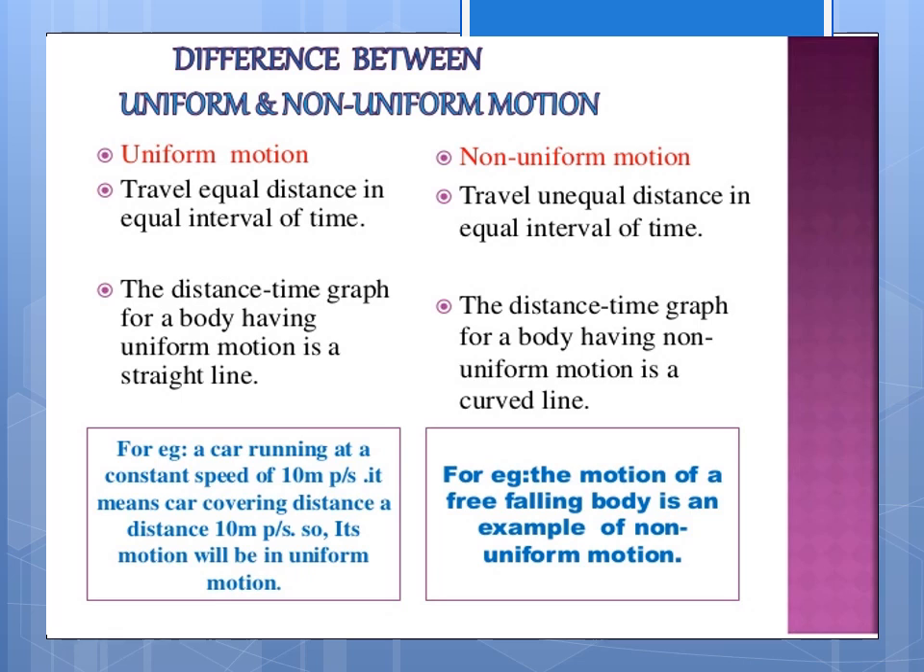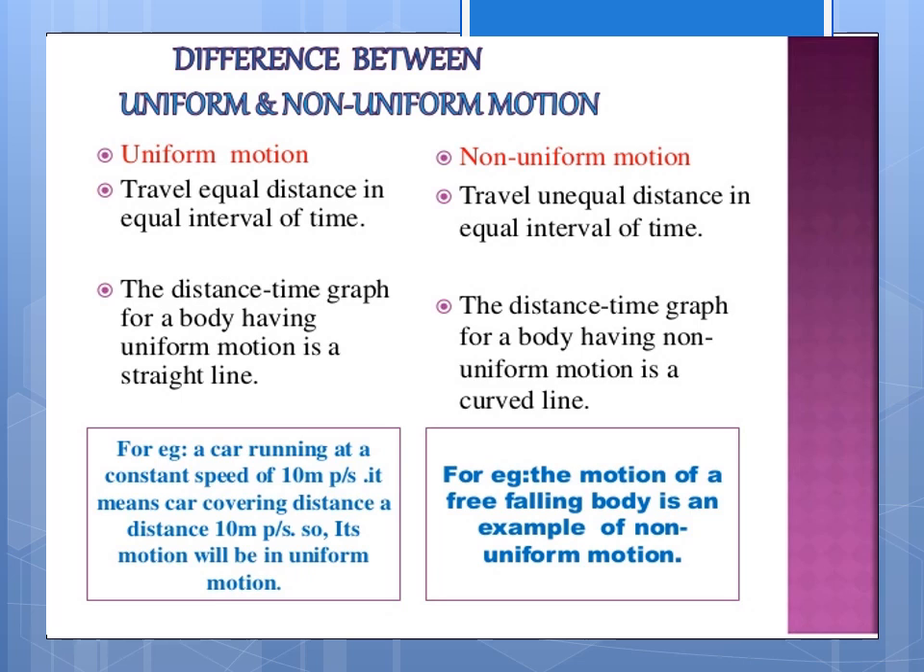For example, a car running at a constant speed of 10 meters per second. It means the car covers a distance of 10 meters every second. So its motion will be uniform motion. Speed is 10 meters per second, and distance also 10 meters each second. Okay.